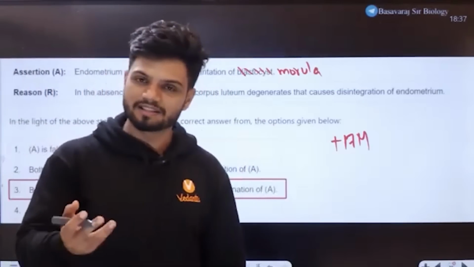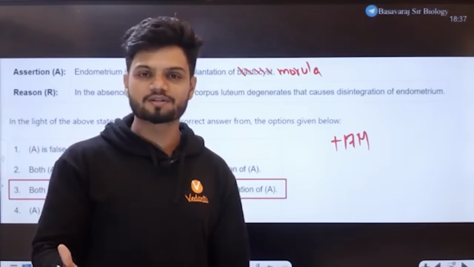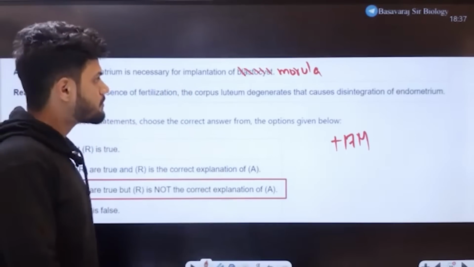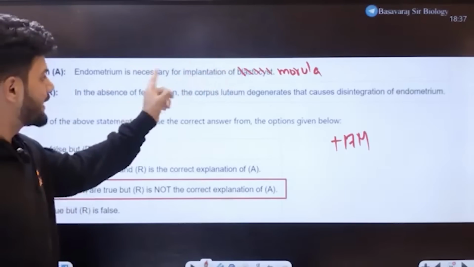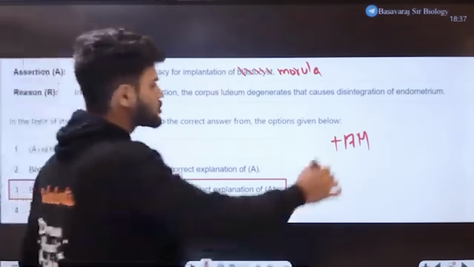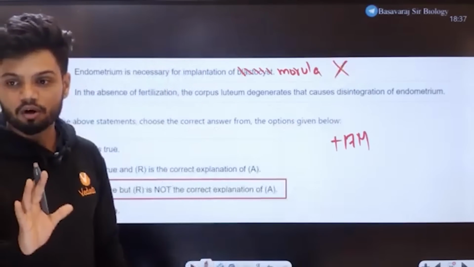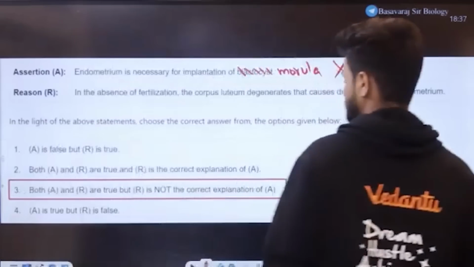How do I, that is a doubt. How do I ulcer? Ulcer because of the increase in temperature, right? Now, will this be correct if I make it to morula? No. Then the assertion becomes completely wrong that time. Assertion becomes wrong.